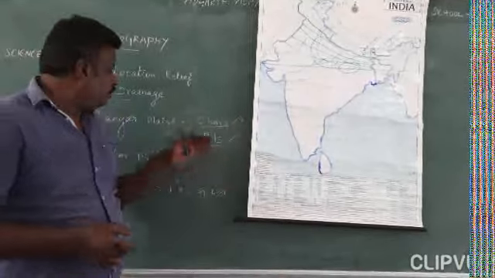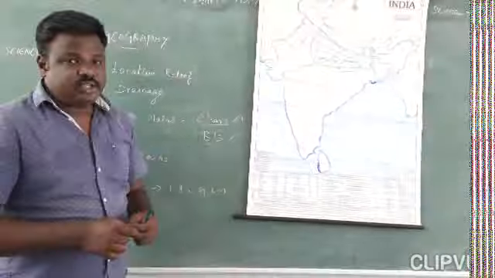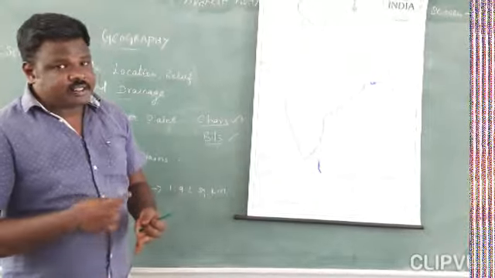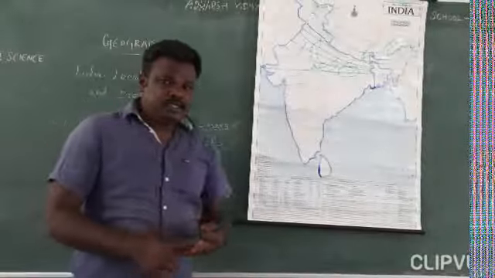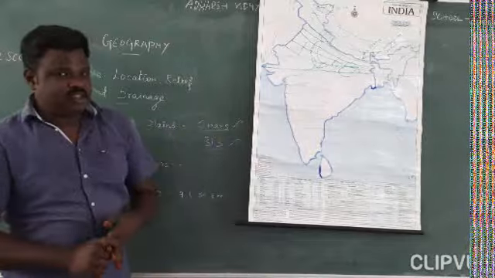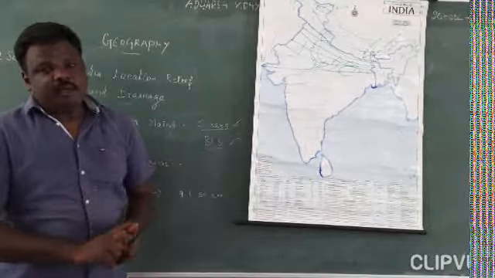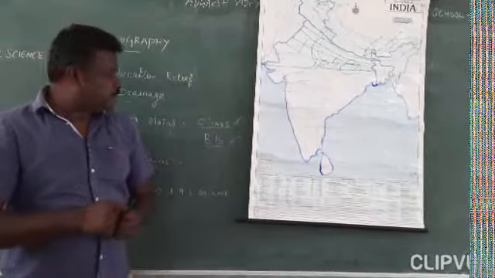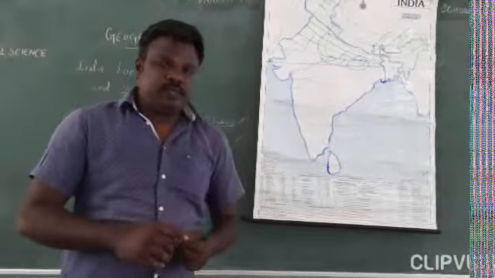So we saw 5 types of plains. The first is the Bhabar plain, next the Terai plain, next the Bonga plain, next the Khadar plain, and finally the deltaic plain. Okay, students? Okay, tomorrow we'll move to the next class.